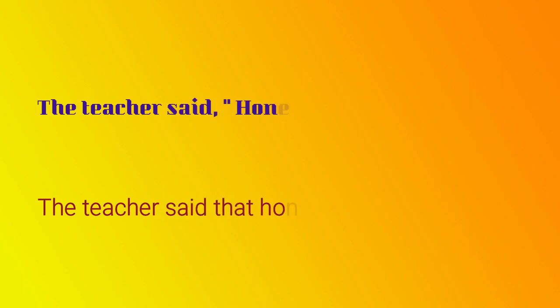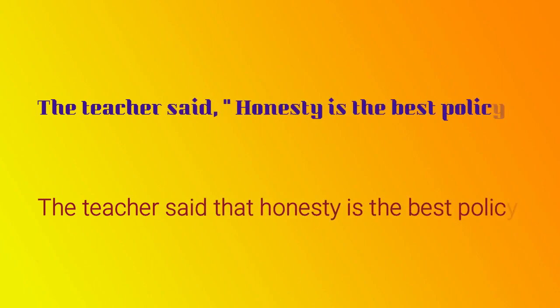Let's see one more example. The teacher said, honesty is the best policy. The reporting verb is in the past tense. Since it is a universal truth, we are not going to change the tense of the actual words of the speaker. What are the actual words of the speaker here? Honesty is the best policy. And honesty is the best policy is actually a universal truth. So we write like this: the teacher said that honesty is the best policy.